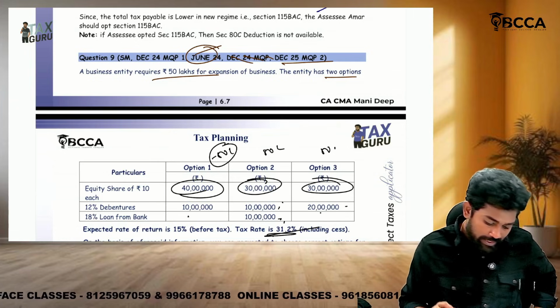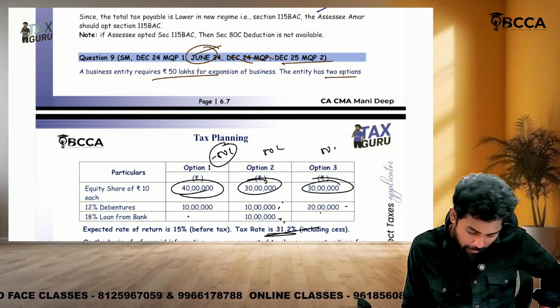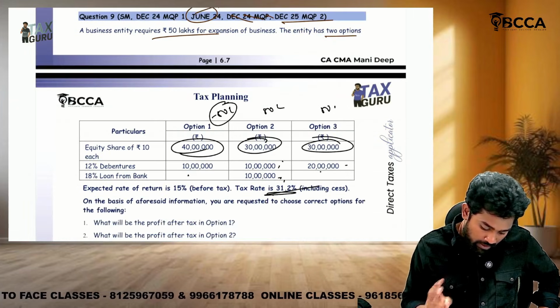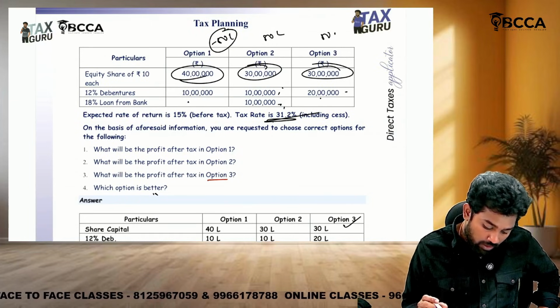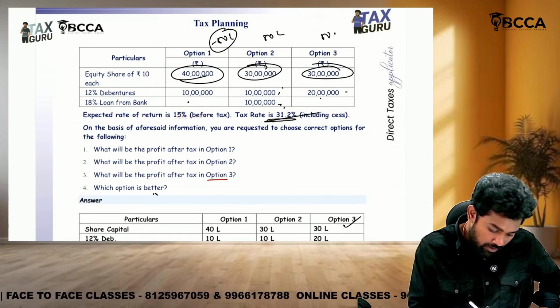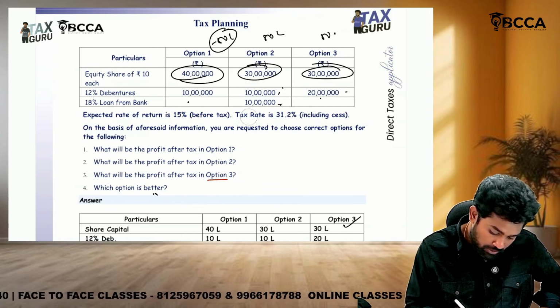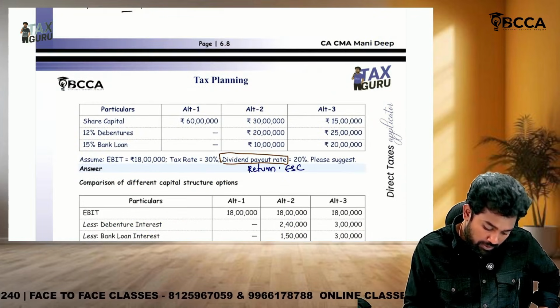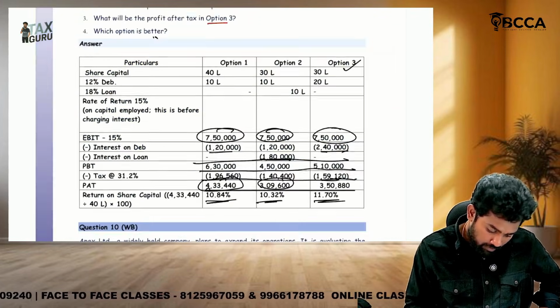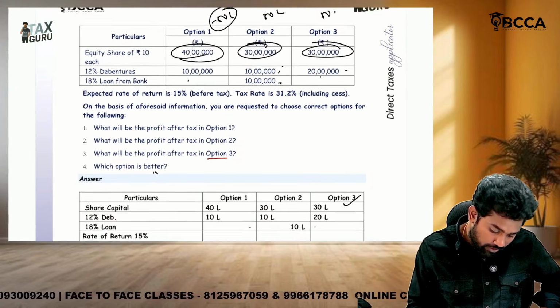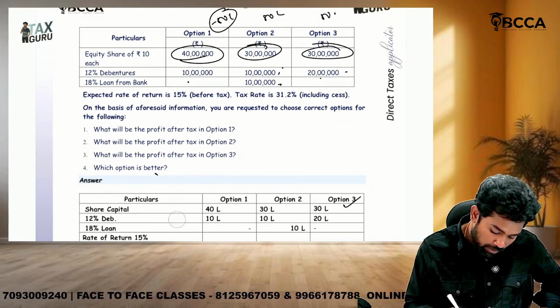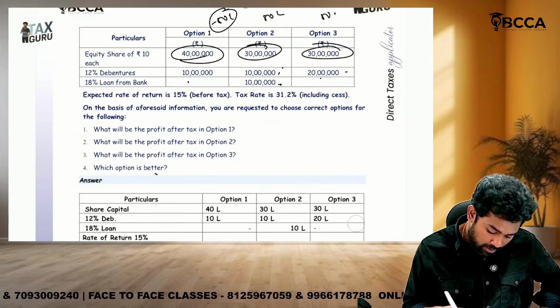A business entity requires 50 lakhs. Again 3 options: equity share, debentures, loan. However, they are expecting a rate of return, how much, sir? 15%. Sir, what is the difference between the previous question and this question? In the previous question, they directly gave EBIT. But in this question, they didn't give EBIT. They gave the expected rate of return on the total capital employed. So, what is the expected rate of return, sir?